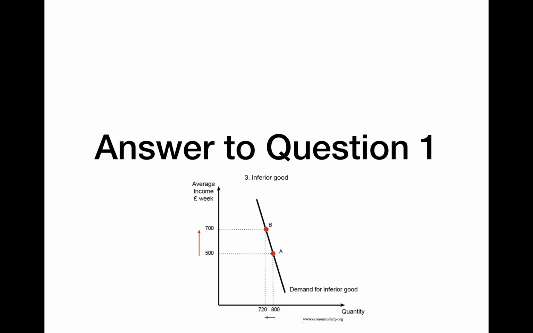Our last and final option for our answer is inferior good. Now, an inferior good specifically states that as income rises, the demand for a particular good decreases. This is reflected in the graph above, where as income increases, there is a decrease in the demand, or a reduction in quantity.